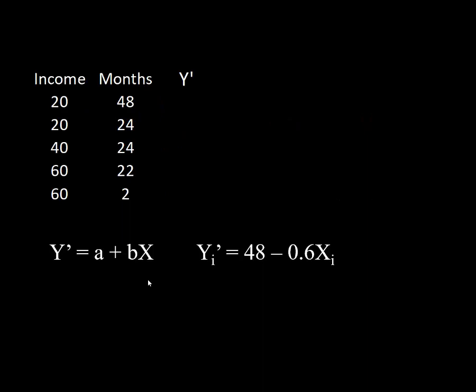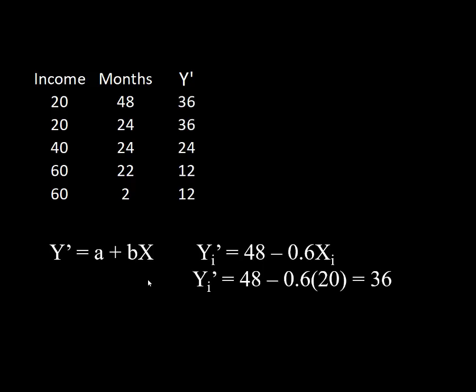All right, so we're ready to take this regression model out for a spin. Let's make some predictions. What number of months do we predict for x sub 1, the person who has $20,000 a year in income? Well, for x sub i, we just substitute 20, and out pops our prediction, 36. So we would predict 36 months of car ownership for someone who had $20,000 a year in income. And if we do that for the rest of the observations, we get a prediction for everybody, right?